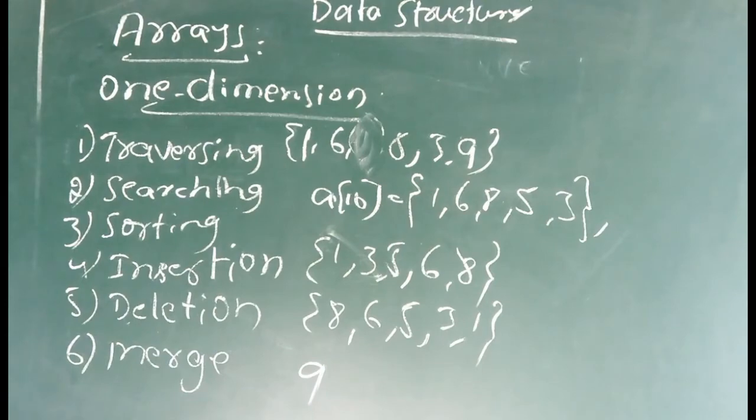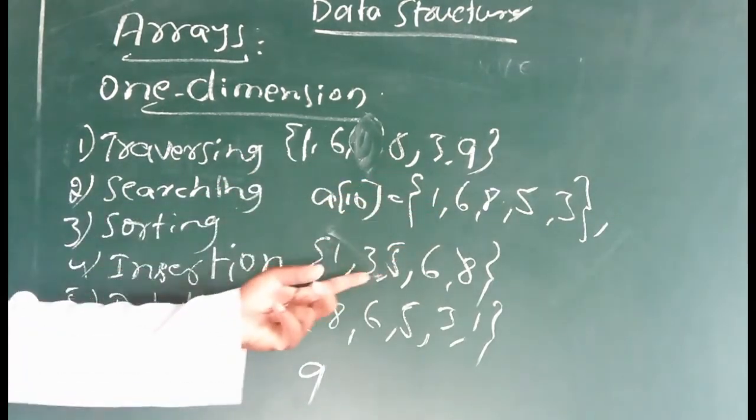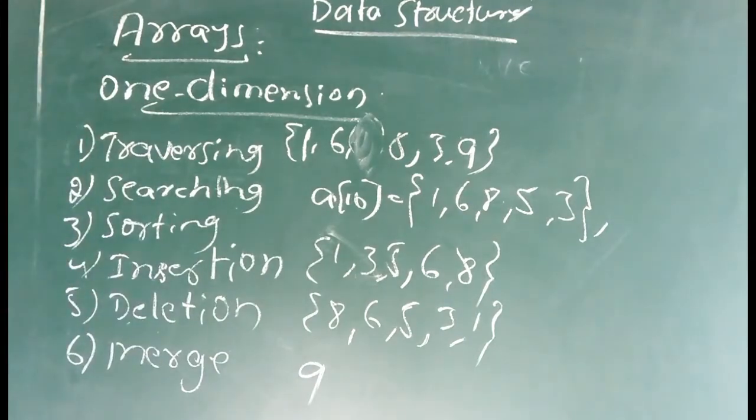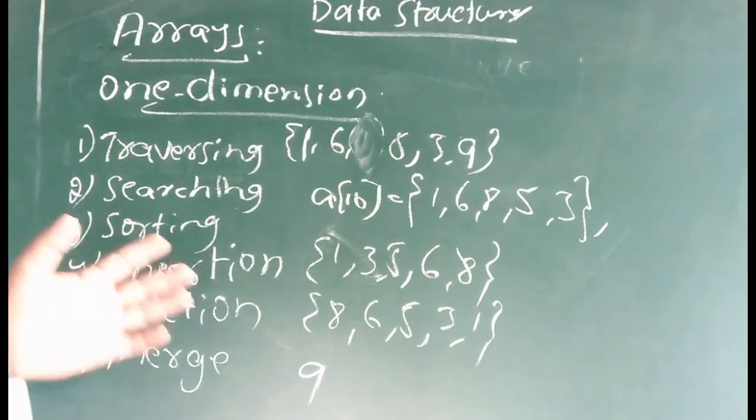Merging means, for example, this is one array and this is another array. We merge both, combining both arrays and making one single array. That is the merging operation. This is about arrays. Now we will see them one by one. For searching we will take one example, sorting with one example. Whenever we write a program, two things will be there: an algorithm and the implementation part.